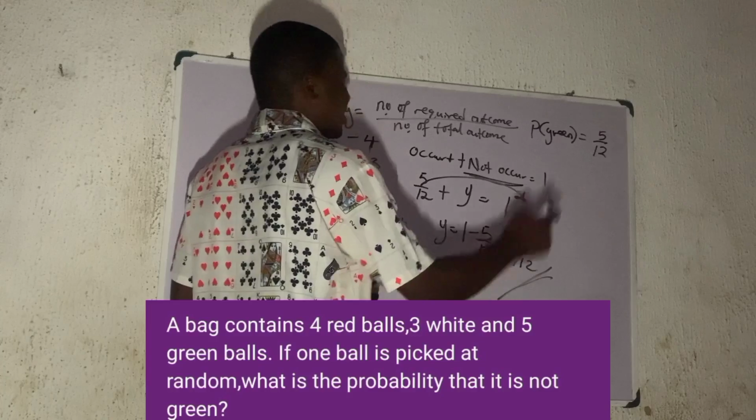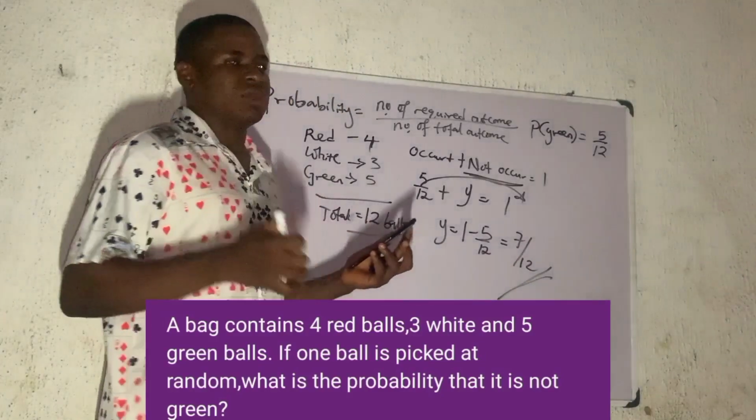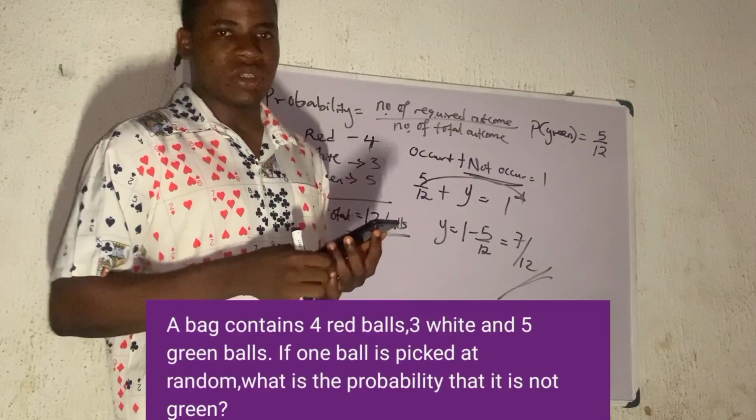This is the probability that when one ball is picked at random, it can never be what? Green. I hope you understand something.